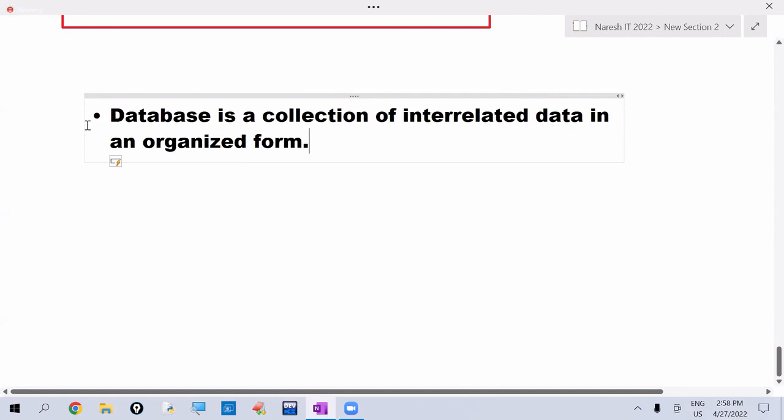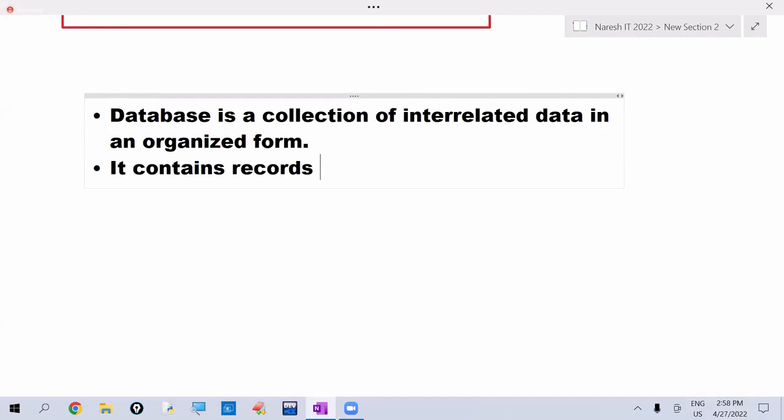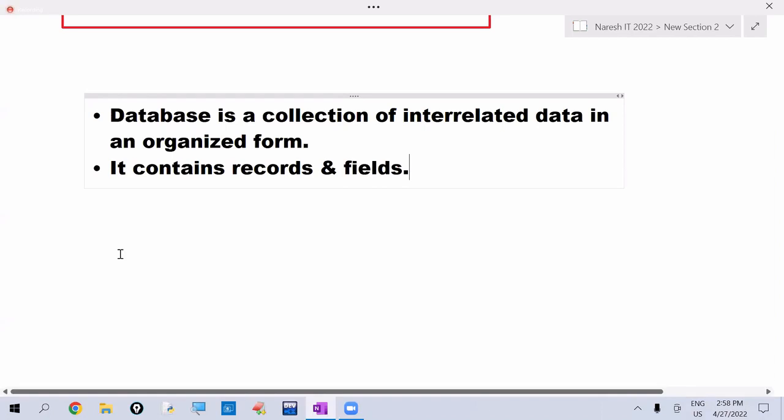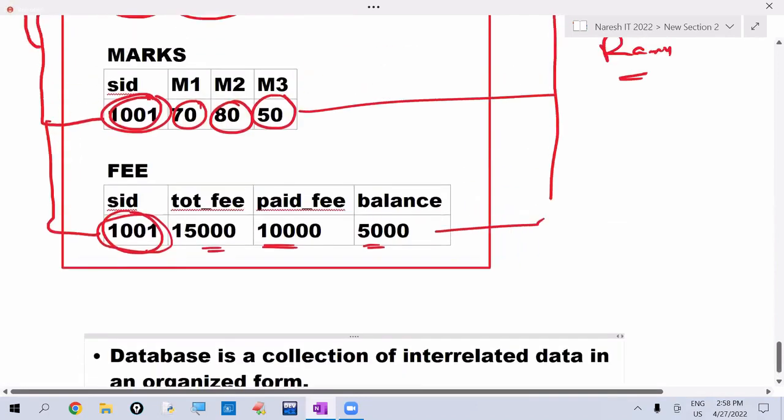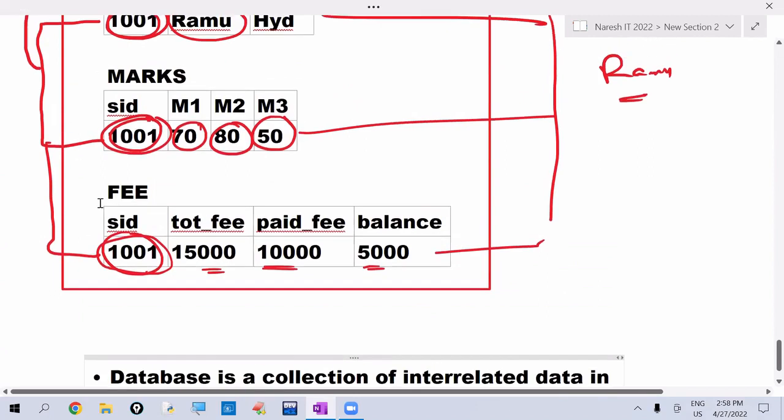So what does this database contain, sir? This database contains records and fields. What does a database contain? Database contains records and fields. Observe here. See the terminology. I'm introducing the terminology.